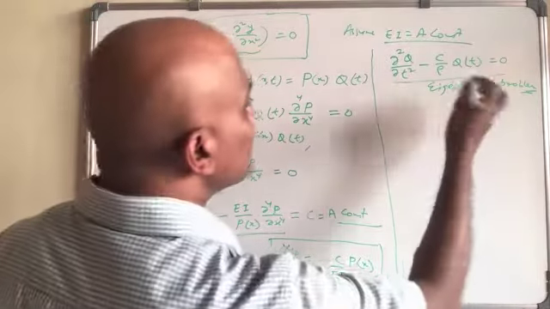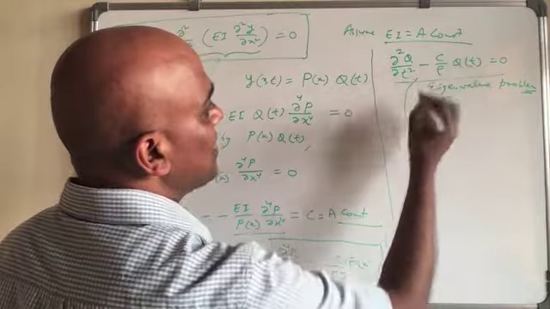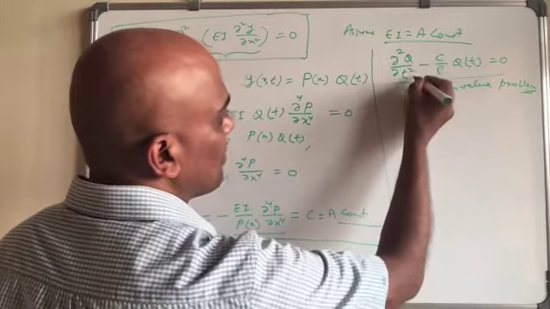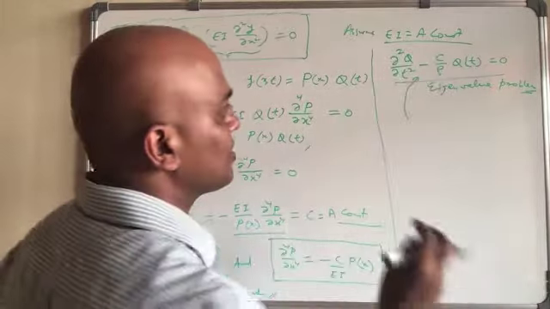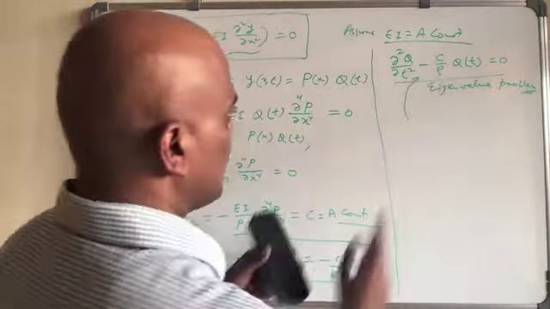The solution of this one, you must have done in your mathematics course. If you have an equation like this one, the general solution Q will be A sine omega t plus B cos omega t.